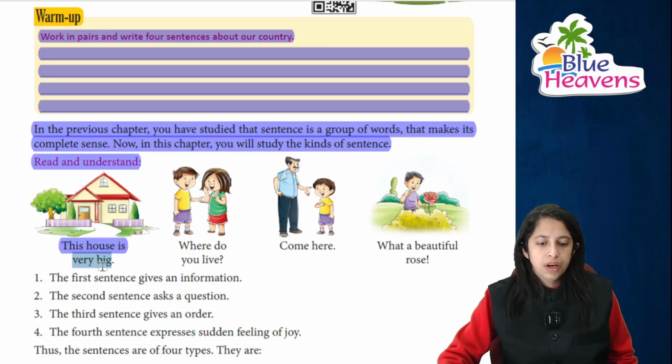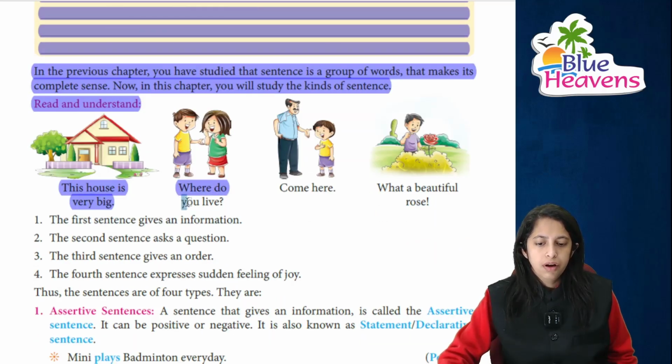This house is very big. It is very big. Where do you live? Right. Just come here. I am calling you here. What a beautiful rose. Right.